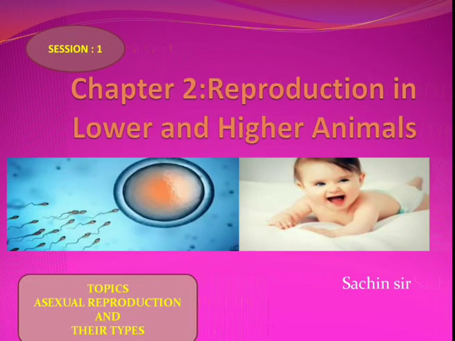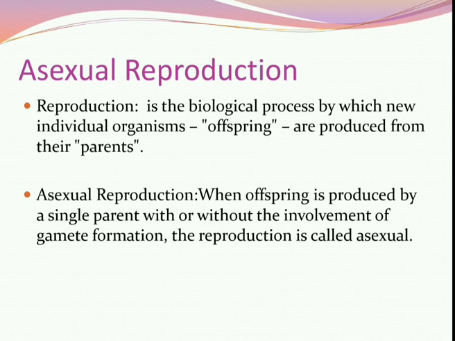Now today we are starting chapter 2, reproduction in lower and higher animals. Session 1. Today we are discussing the topic asexual reproduction and its types. So the first topic is asexual reproduction. What is asexual reproduction?